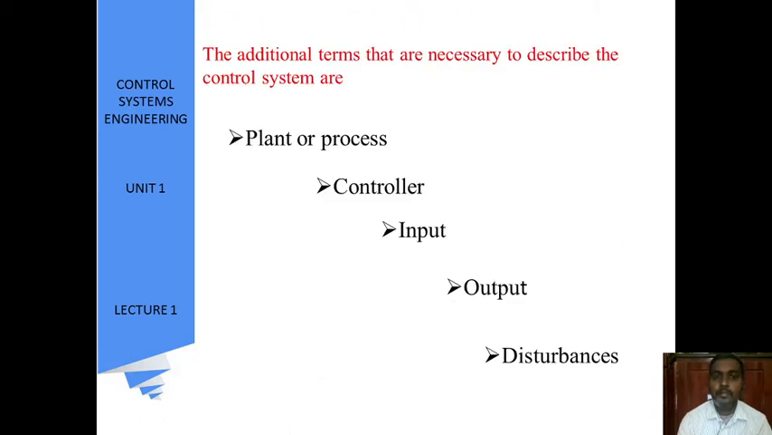The additional terms that are necessary to describe control systems are plant or process, controller, input, output and disturbances. The plant or process is the block which is going to process the input. The controller controls the input signal. The input we call the reference input and the output we call the desired output. Disturbances are the noise which affects the system from the outside environment.